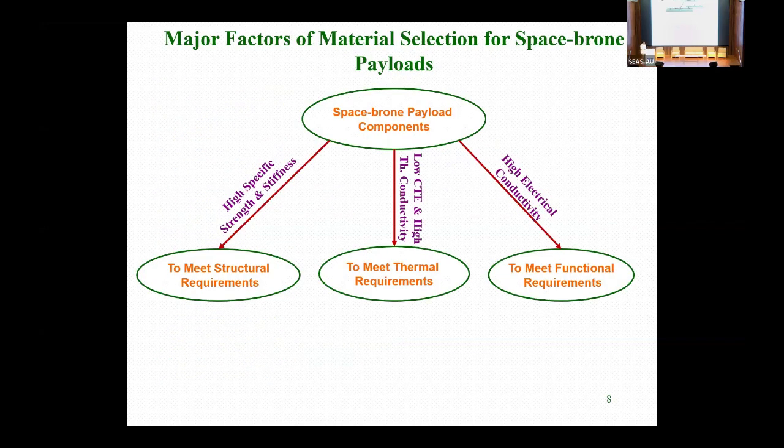So if you see space-borne payload components, the requirements I have classified majorly in 3 domains. First, to meet the structural requirement, second, to meet the thermal requirement, and third, to meet the functional requirement. These are 3 basic classifications. The detailing is also there, but I have just qualified in these 3. Once we call the structural requirements, it means high specific strength and stiffness, which is required because we have to launch the spacecraft into space.